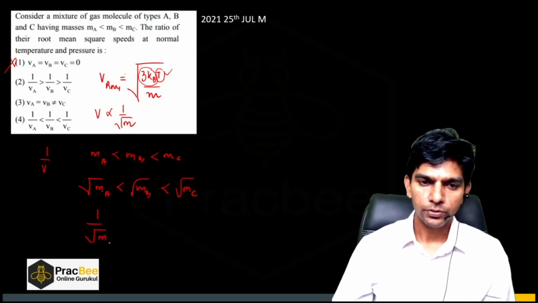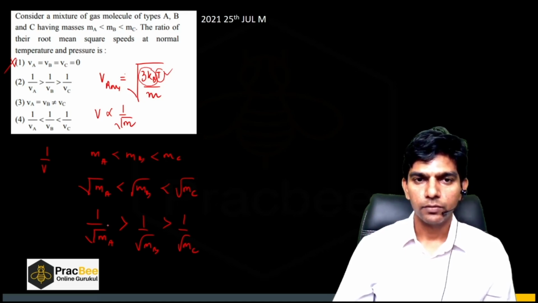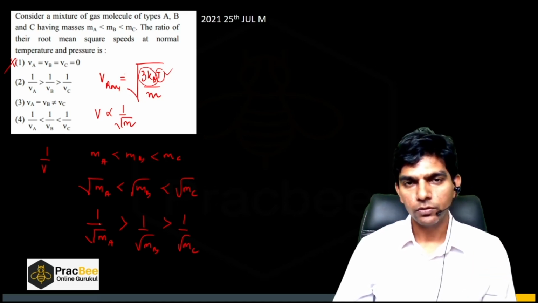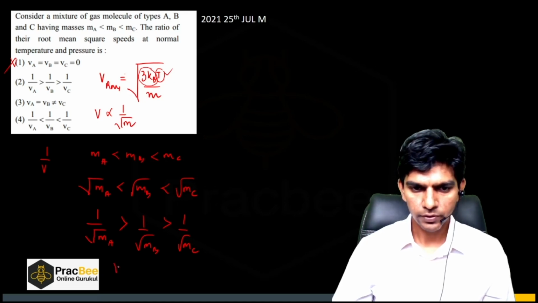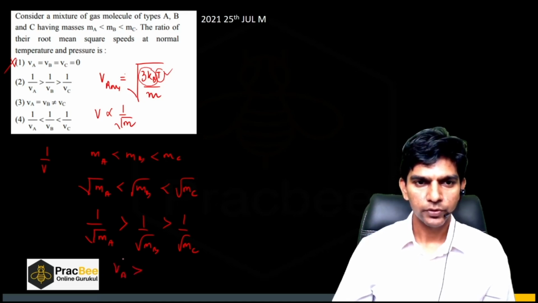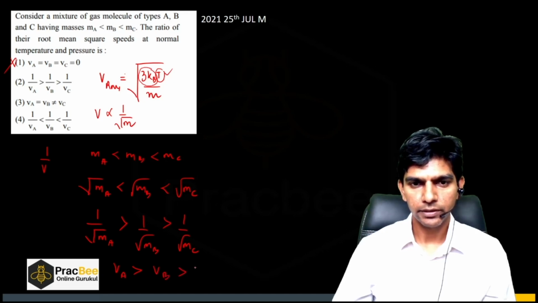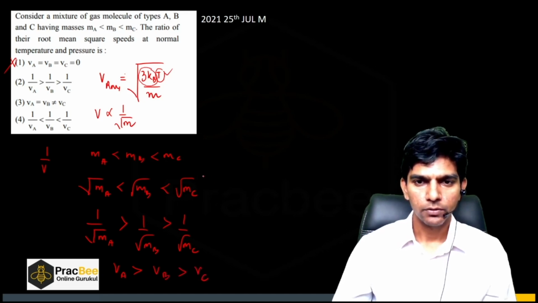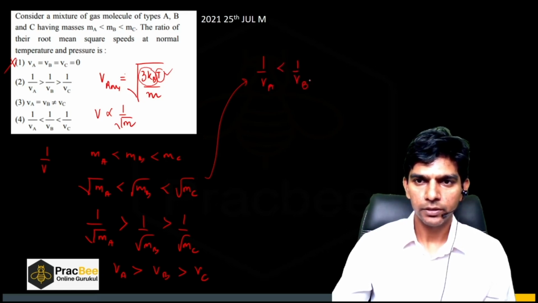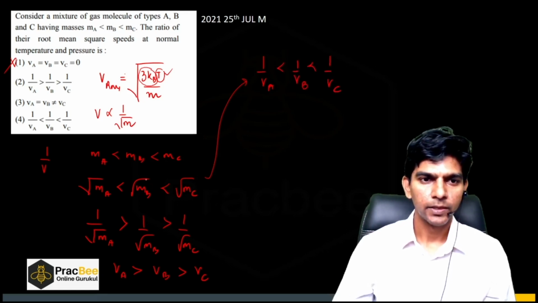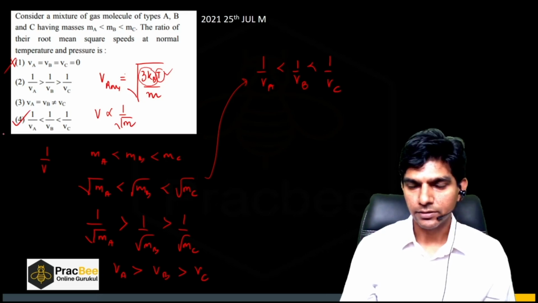So 1 upon root MA is greater than 1 upon root MB is greater than 1 upon root MC. And we know that RMS velocity is proportional to 1 upon root M. So VA will be greater than VB, which is greater than VC. Or from this relation, 1 by VA will be less than 1 by VB, which is less than 1 by VC. So option 4 is the right answer.